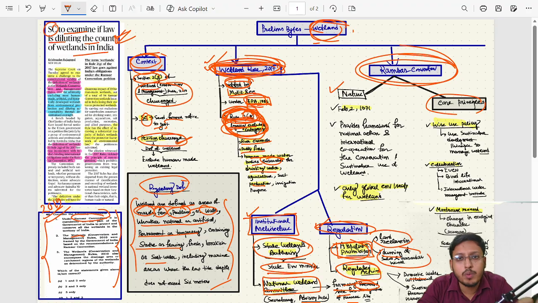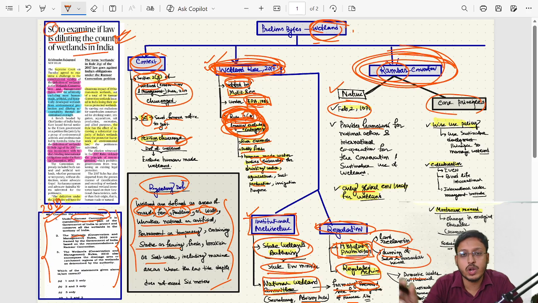This is the only global convention which deals with the protection of wetland. There is a common perception among aspirants that if UPSC uses words such as only, all, these are generally wrong, but you have to be very cautious. Ramsar Convention is the only global environment treaty that deals with wetland. It came into force February 2, 1972, and Ramsar is a place in Iran. This provides framework for national action and international cooperation for conservation and sustainable use of wetland.